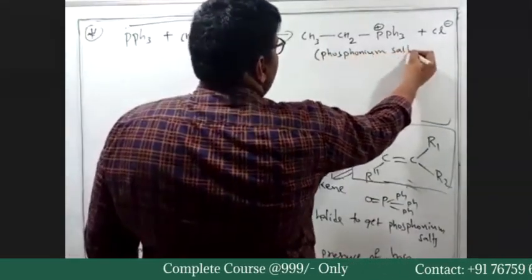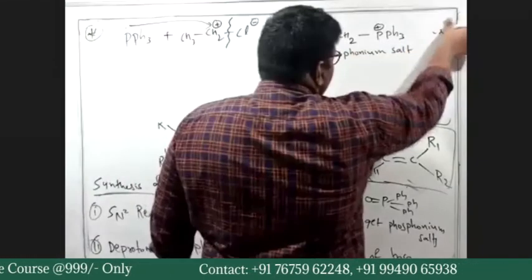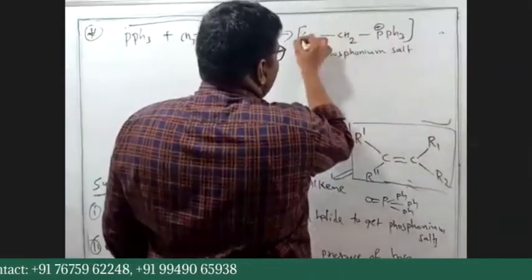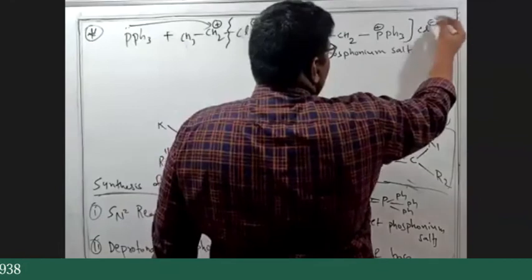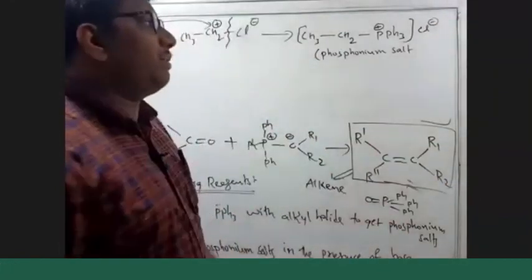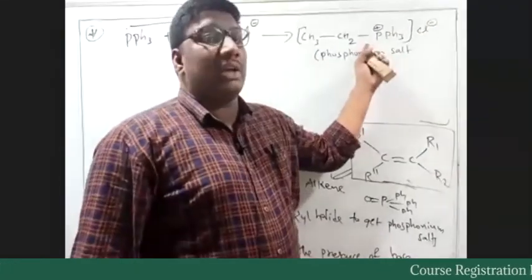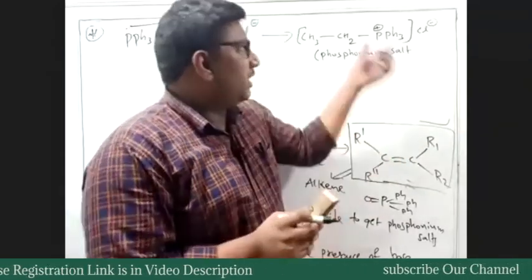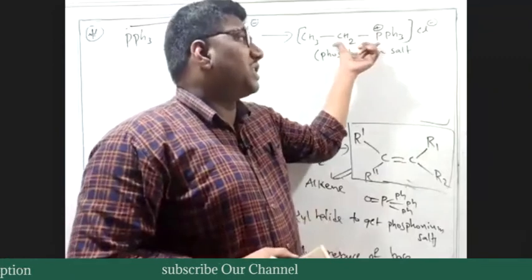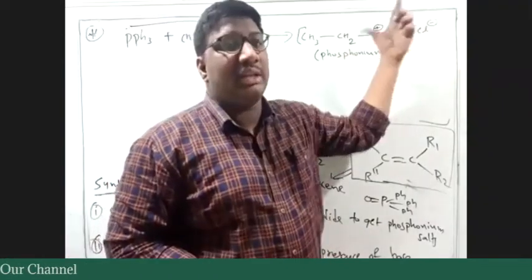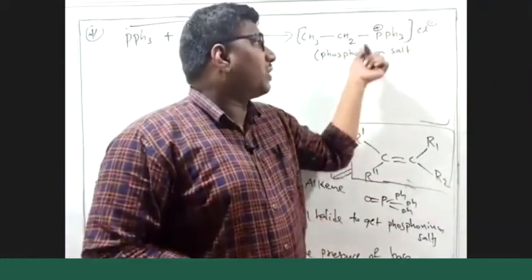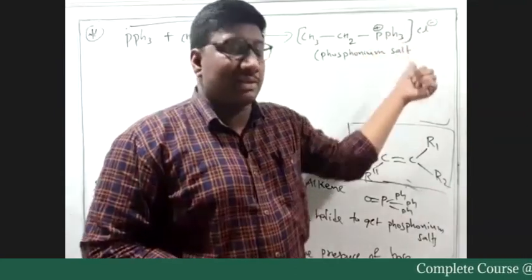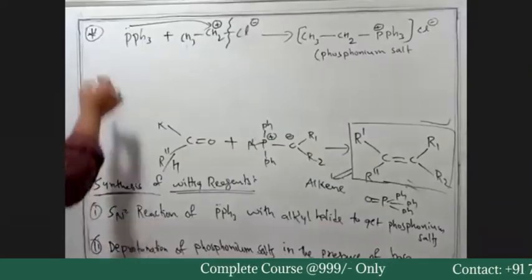Why do they call it a salt? Because the Cl minus will be surrounding this particular molecule, like NaCl, Na plus and Cl minus. Similarly, we have a positively charged species and Cl minus is there. It is called phosphonium because the positive charge is present on phosphorus. It was the first step.